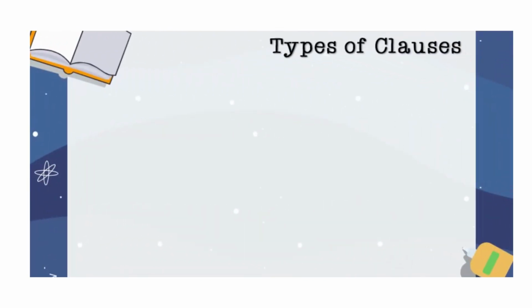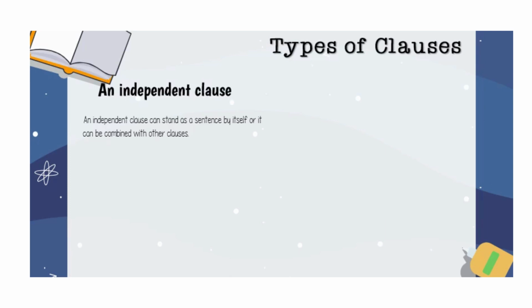Types of clauses. We are going to talk about types of clauses. The first one is an independent clause. An independent clause can stand as a sentence by itself, or it can be combined with other clauses. For example, I love watching TV. I love watching TV is an independent clause, a clause that can stand as a sentence by itself. Or, we love reading this book and we'll be sure to pay it forward.